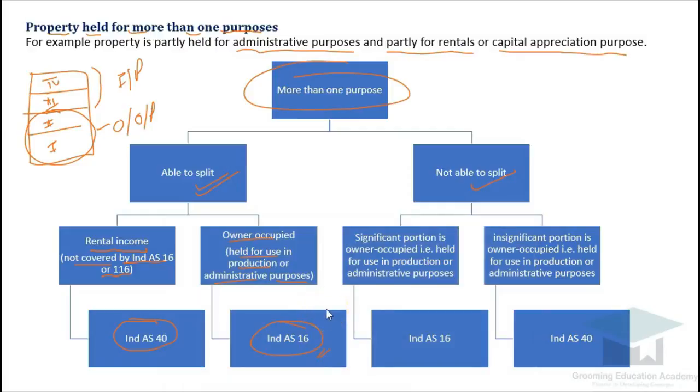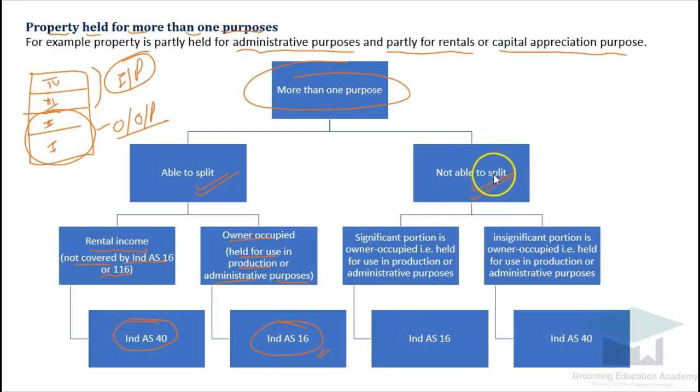So basically you have to see if the property is held for more than one purpose, whether we can distinguish the investment part and owner occupied part or not. If yes, then the part which is used by the entity for the purpose of administration, production or any similar nature will be classified as owner occupied, and the rest of the part will be classified as investment property.